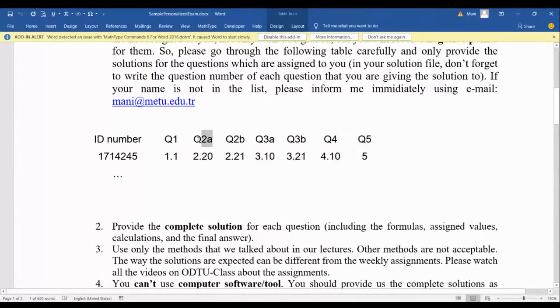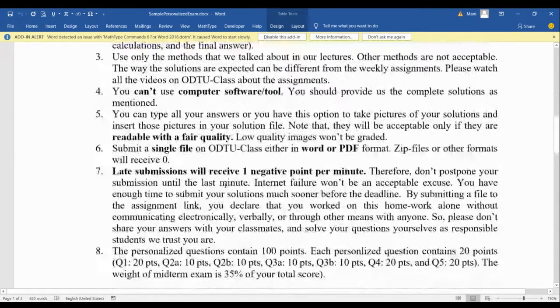So what do I mean by A and B? They are just titles, but this student should deal with these two questions from question 2. That's what it means. And again, the same situation for question number 3. From question number 3, the student should answer 3.10 and 3.21. And as you can see, this is how it goes to the end.